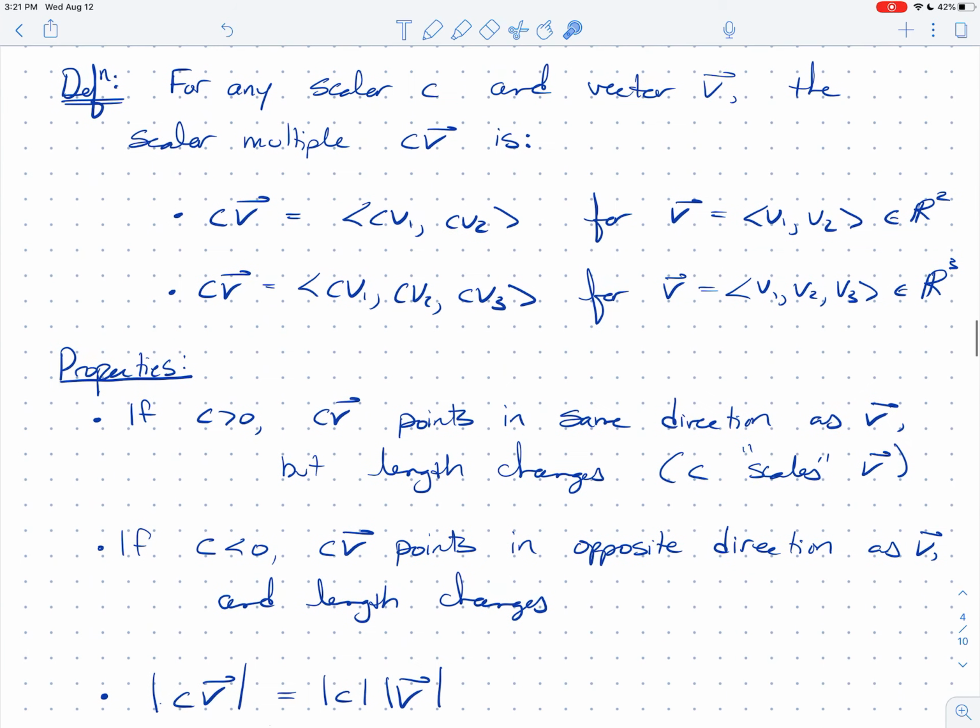Okay, so what are some of the properties of scalar multiplication? Well, if the number that you're multiplying by is bigger than 0, then the vector cv points in the same direction as the vector v, but its length changes, and that's where the term scalar comes from. c quite literally scales the length of v. So here's v, and if you multiply it by 2, you get a vector twice as long, or 3, you get a vector 3 times as long, or maybe you want to multiply by a half and you get a vector half as long. So when c is positive, it's just quite literally scaling v. It's the same vector, and it just gets longer and longer depending on c.